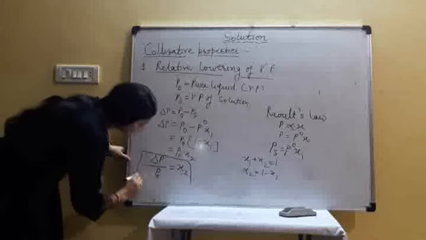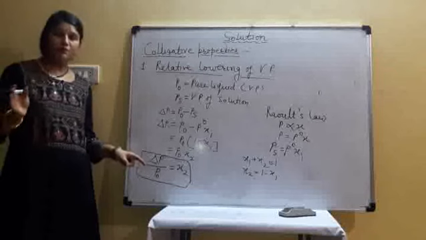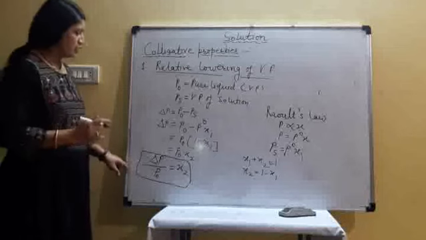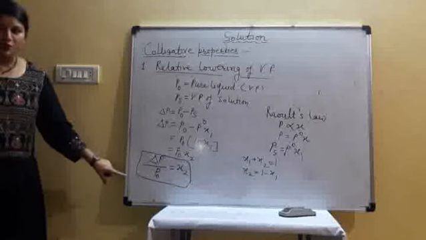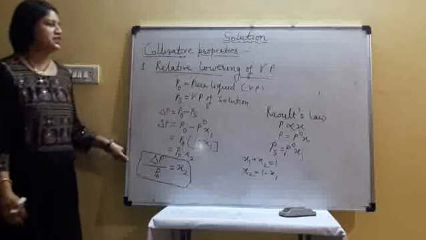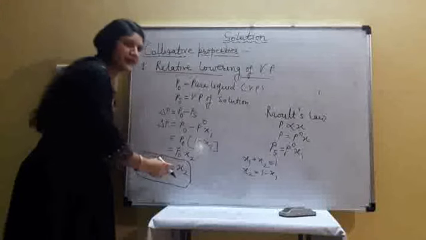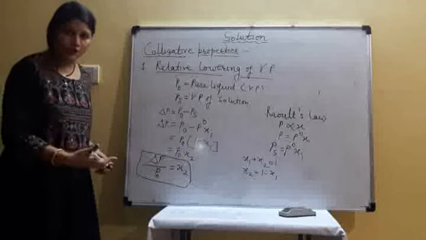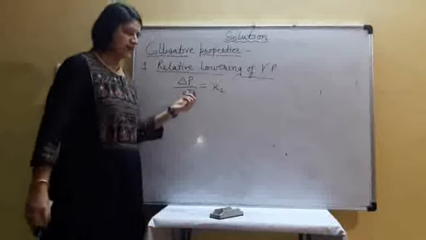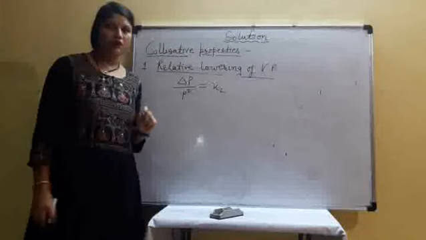X2 is the mole fraction of solute. It means the mole fraction is related to the number of moles of solute. From this we can prove that relative lowering of vapor pressure is a colligative property, because it depends on the mole fraction of solute in the solution. Delta P by P naught is called relative lowering of vapor pressure.